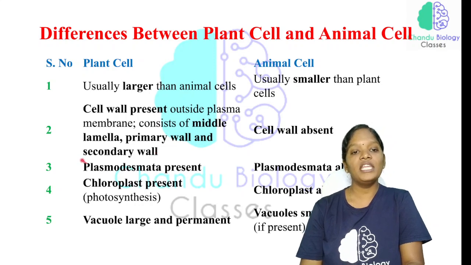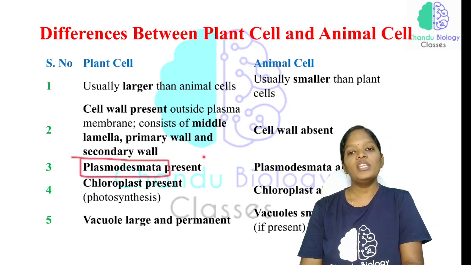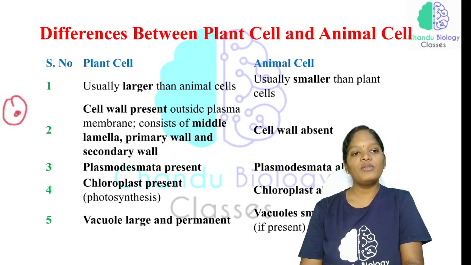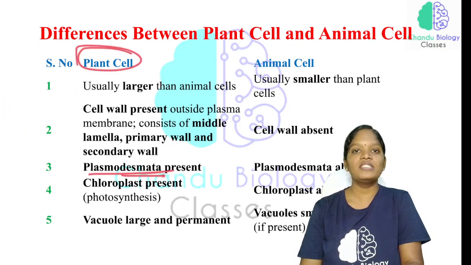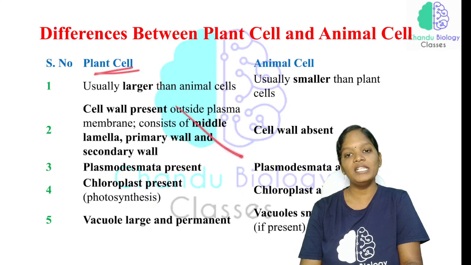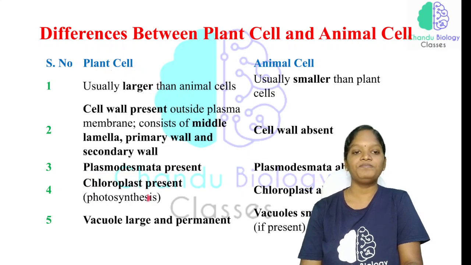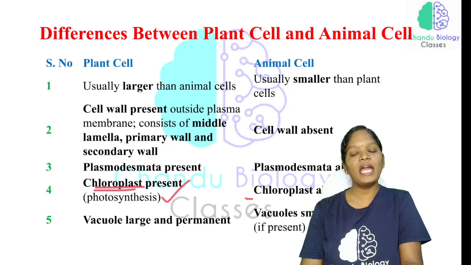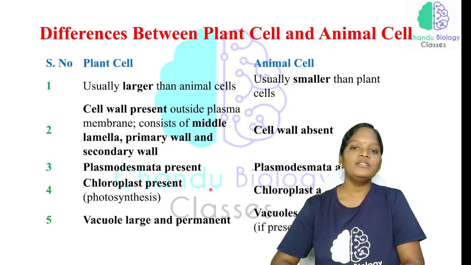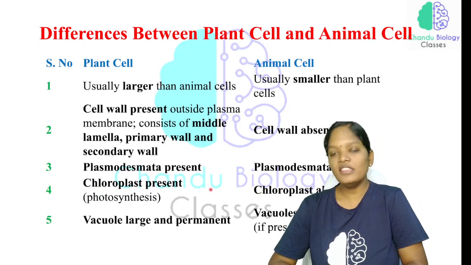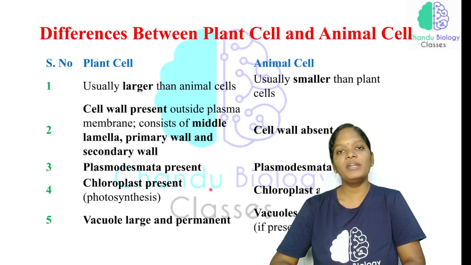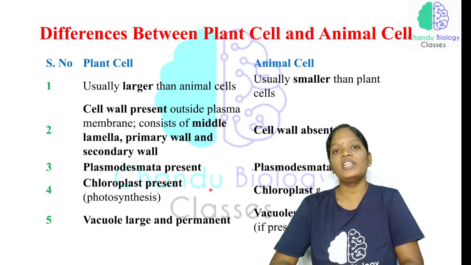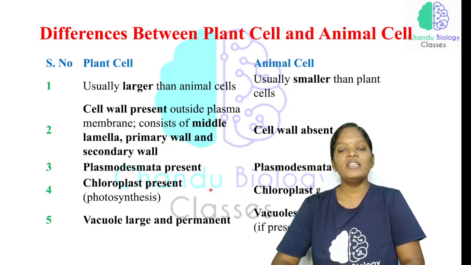Next, another important thing is the plasmodesmata. Plasmodesmata are nothing but gap junctions, meaning the cytoplasm of one cell is connected with the cytoplasm of another cell. In plant cells we call them plasmodesmata. This is a specific structure present only in plants, but absent in animals. The chloroplast is present in plants and absent in animal cells. Because the chloroplast is present, photosynthesis is done by plants, but as it is absent in animals, we can't generate our own food within our body.